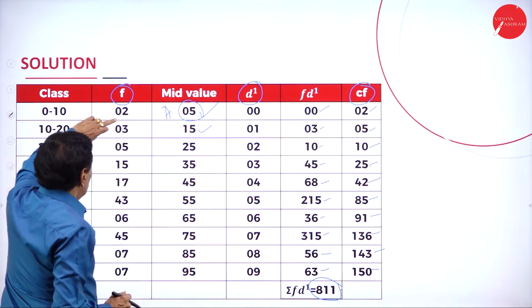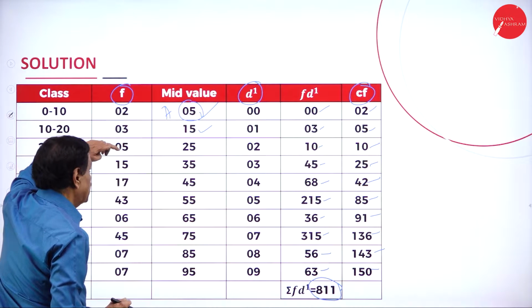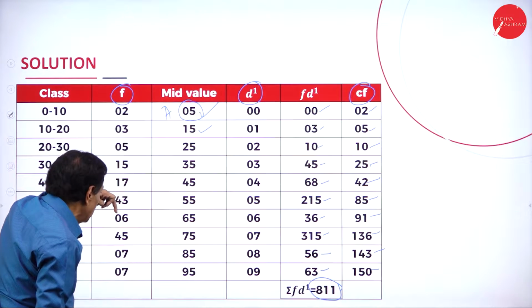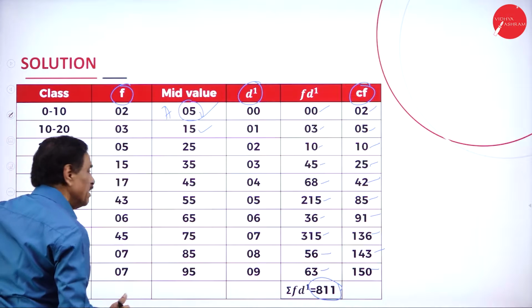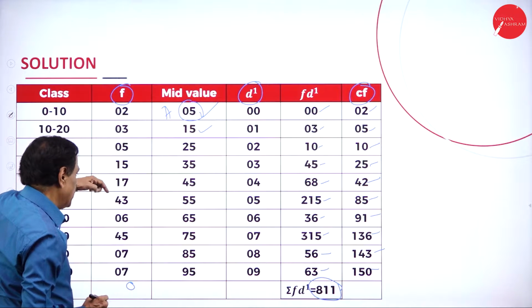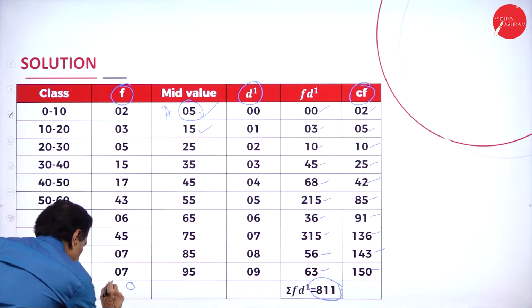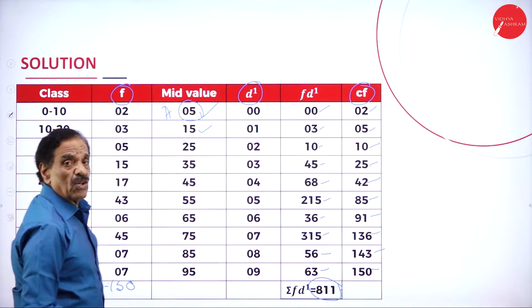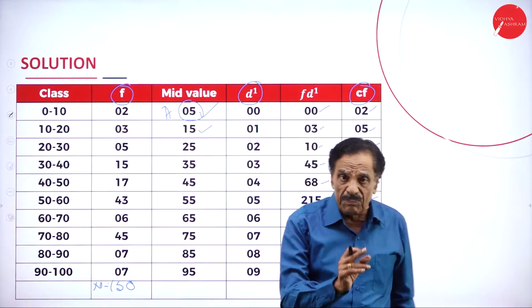If we check by adding the frequencies, 2 plus 3, 5, 10, 15, 22, 25, 31, 36, 43, 50, it is 150. This is called N. The total number of frequencies is 150.